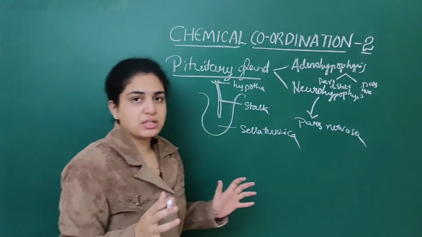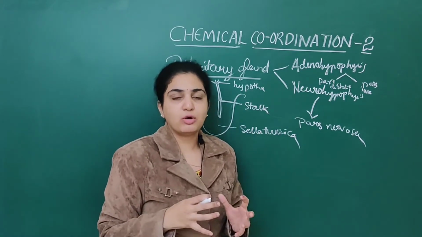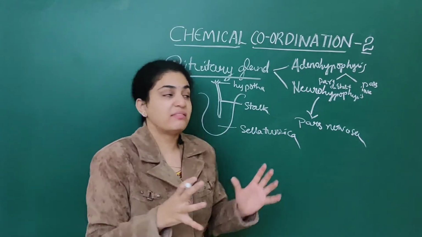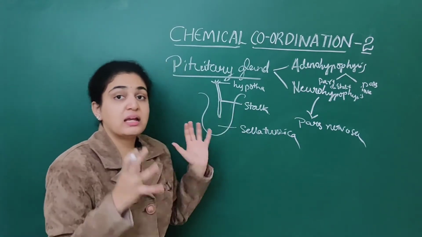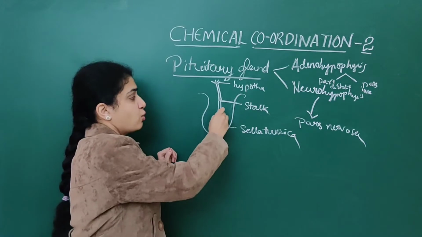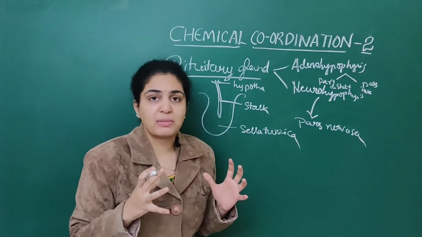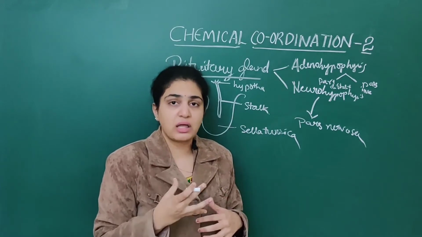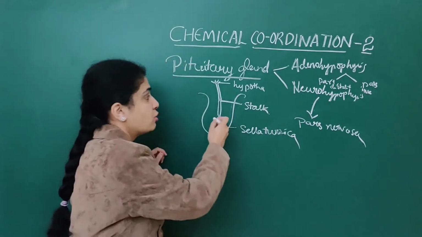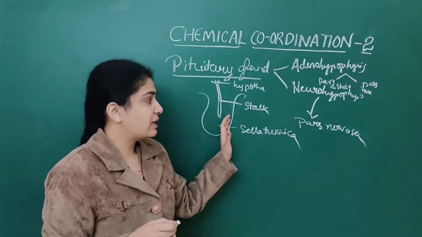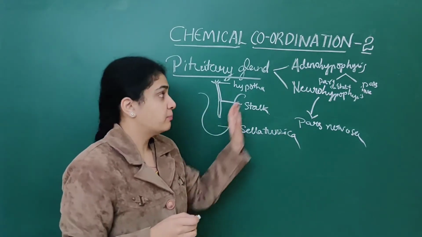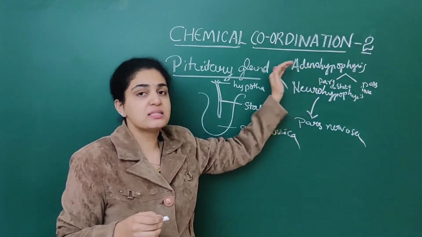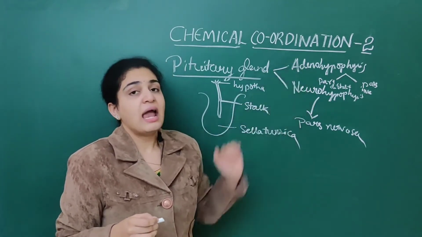First, initially, we are going to deal with the pituitary gland. It is located in a bony cavity called the sella turcica in the brain, and it is attached to the hypothalamus by a structure called the stalk. Already in the last class we dealt with the hypothalamus and the hormones secreted by it. The pituitary gland is divided into adenohypophysis as well as neurohypophysis.